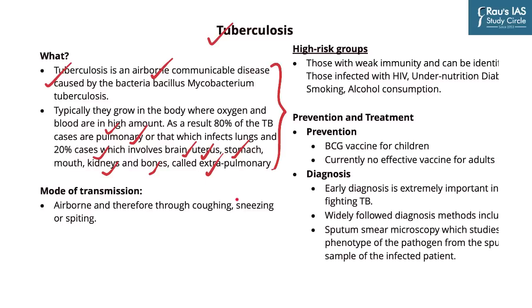So from the first two paragraphs of this discussion, what we can infer is that TB is caused by a bacteria and it is airborne, and it just does not infect the lungs but other organs of the body as well.